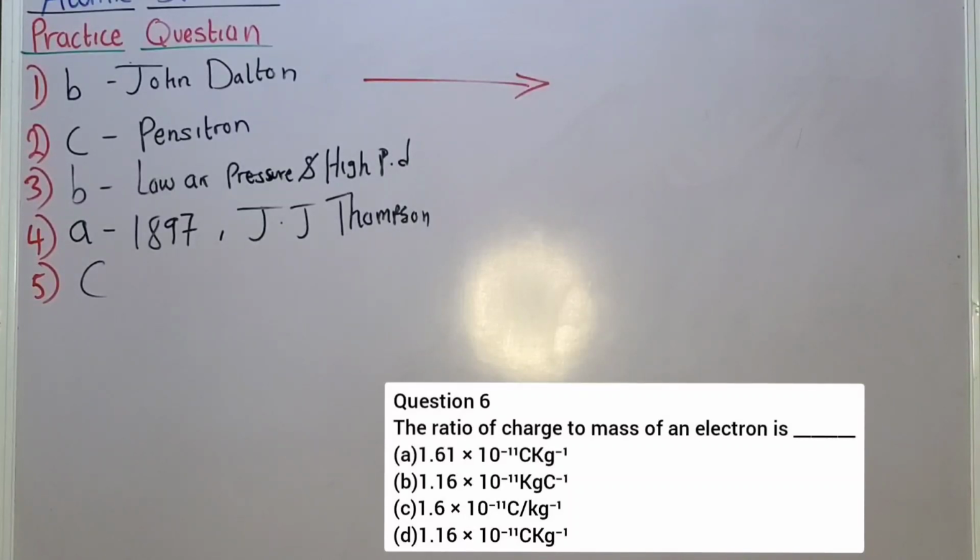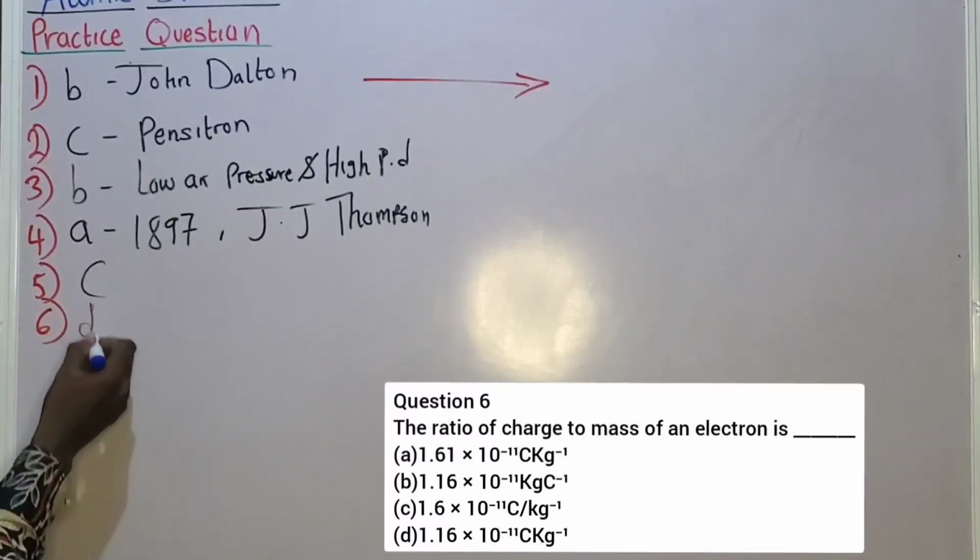A, 1.61 times 10 raised to the power of negative 11 coulomb per kilogram. Option B, 1.16 times 10 raised to the power of negative 11 kilogram per coulomb. Option C, 1.6 times 10 raised to the power of negative 11 coulomb per kilogram. Option D, 1.16 times 10 raised to the power of negative 11 coulomb per kilogram. The correct option is option D. That's question 6. Option D is correct.